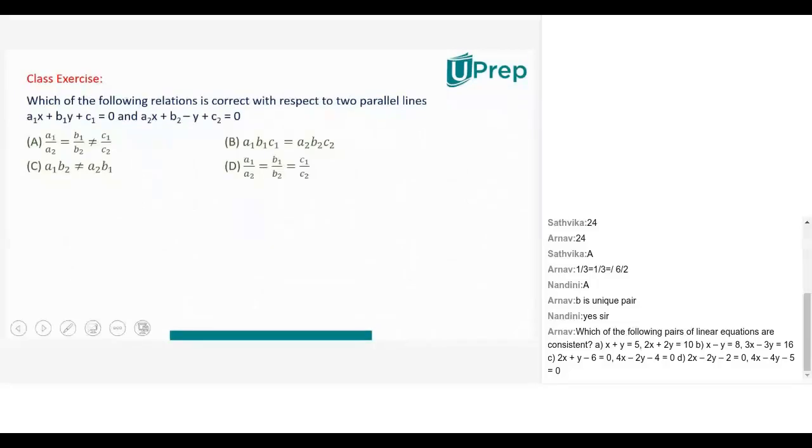Now this is a very simple one. You already know which of the following relations is correct with respect to two parallel lines.